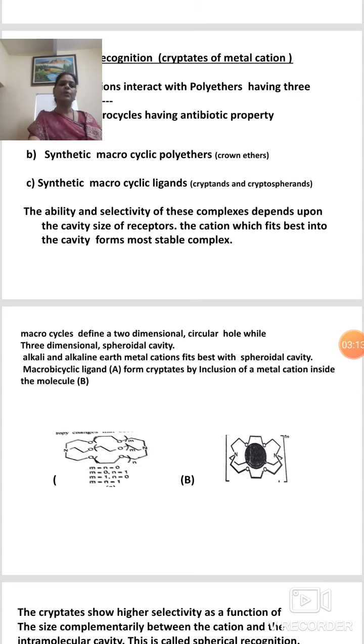and cryptospherands. The ability and selectivity of these complexes depends upon the cavity size of the receptor. The cation which fits best into the cavity forms the most suitable complex.